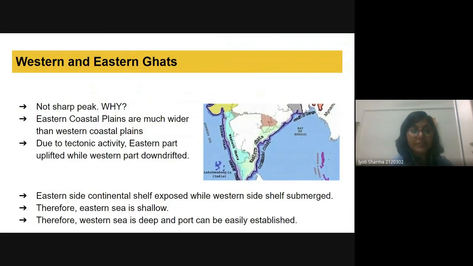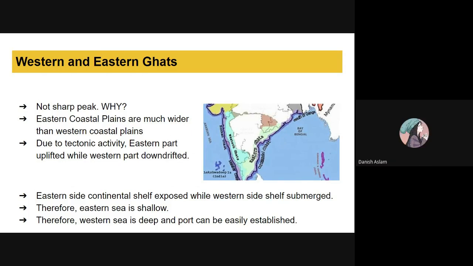Let's talk about the Western and Eastern Ghats. So here in the Eastern and Western Ghats, we don't have sharp peaks. What's the reason? Why is there no sharp peak just like the Himalayas? Danish, you can speak. Ma'am, I don't know about it.